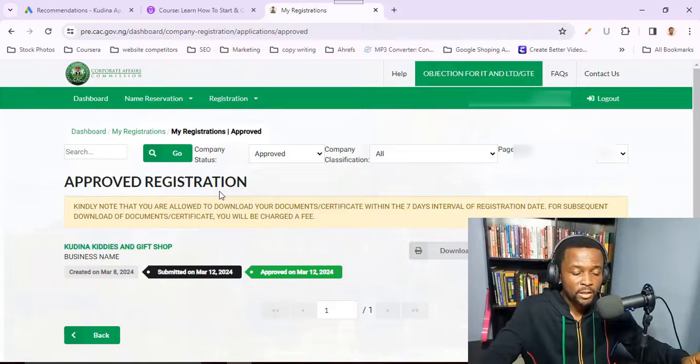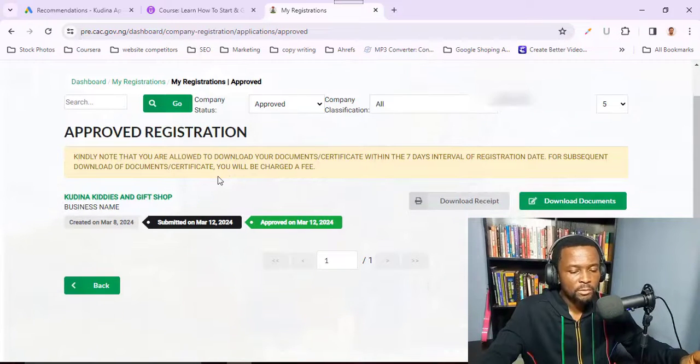So guys, that's been it. You've seen the entire process. It has been approved, and here I can download the receipt of payment. That's the 10,000 naira I paid, and here I can download my documents. Now read this, because this is very important. Kindly note that you are allowed to download your documents through certificate within the 7-day interval of registration date. For subsequent downloads of documents through certificate, you will be charged a fee. All right, so what this means is that after 7 days you will have to pay another money before you can download.